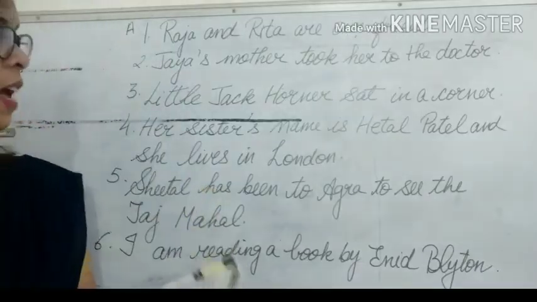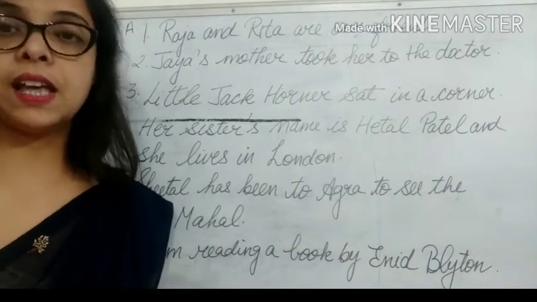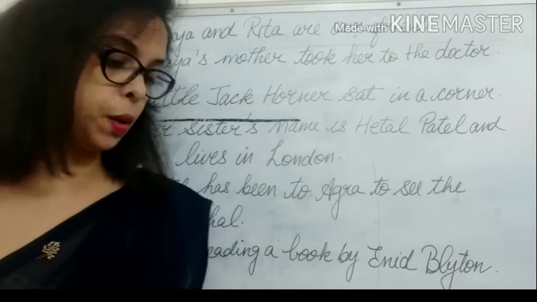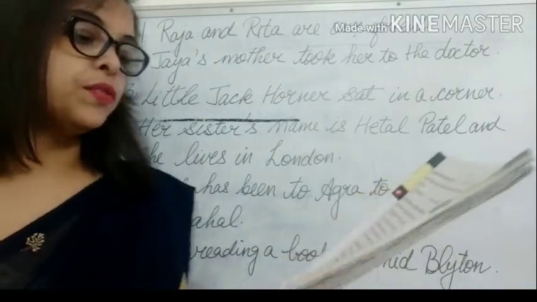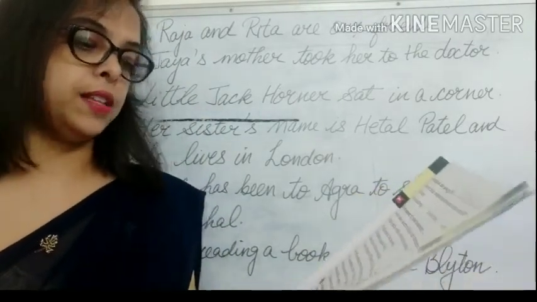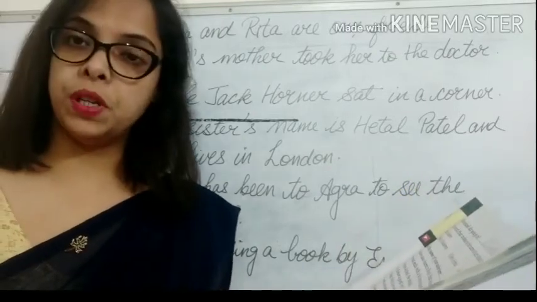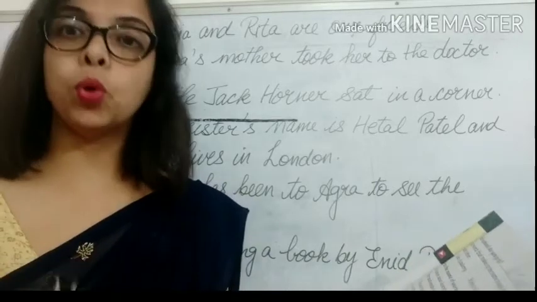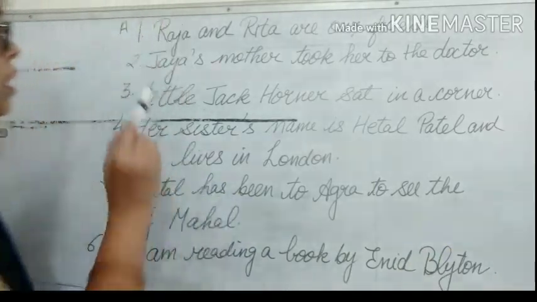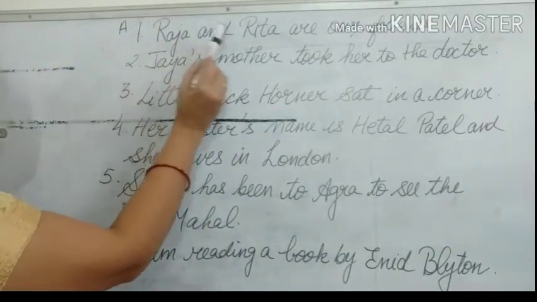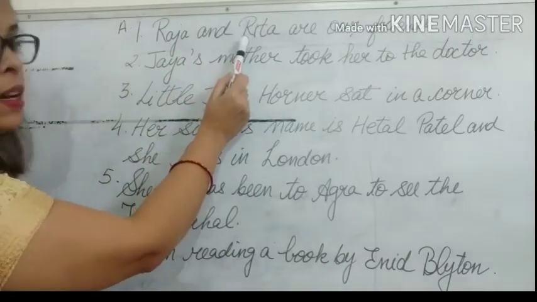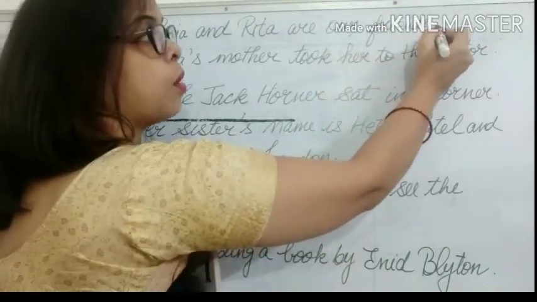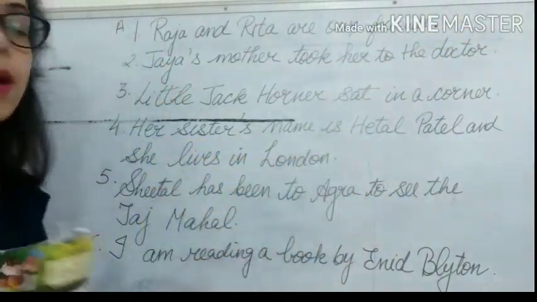So see children, I have written these sentences and you see carefully and then you will write in your English 1 copy, okay. So first one, Raja and Rita are our friends. So Raja is a proper noun, name of a boy. Rita is also a proper noun, name of a girl. So we will write both the names with capital letters, okay. See here, Raja capital R and Rita capital R are our friends. And at the end, see, I have put a full stop. Remember to put full stop, okay.